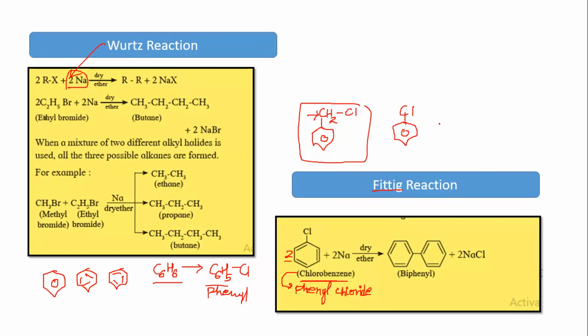Anyone can help me with the structure of benzoyl chloride? Benzoyl chloride. Benzoyl. B-E-N-Z-O-Y-L. This is the structure of benzoyl chloride. Please understand these minor differences are very important. Stronger the IUPAC, easier the name reaction.